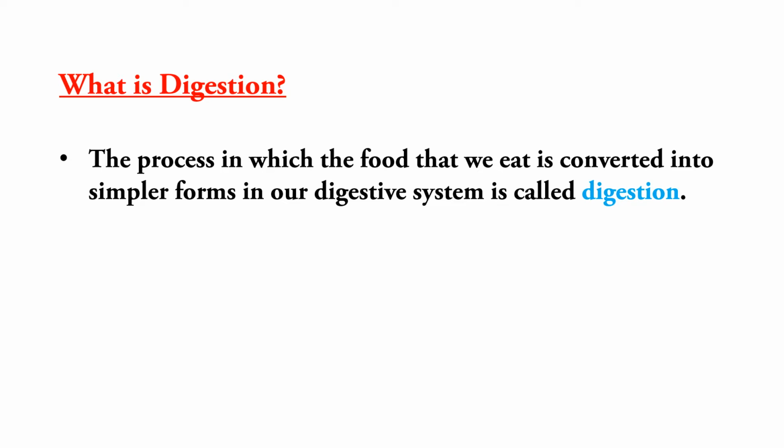When we eat a food, it is in the raw form. So as the first step, we will chew it and make it into a small paste-like structure.